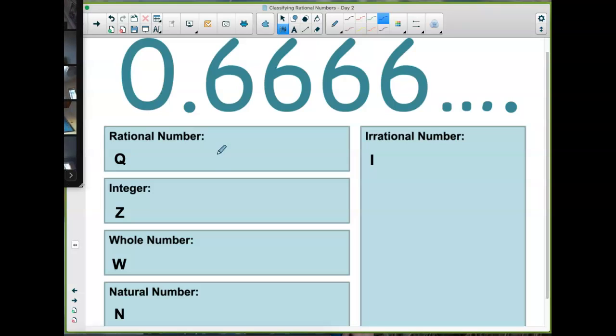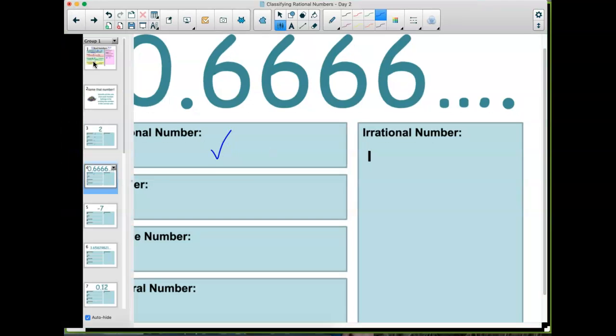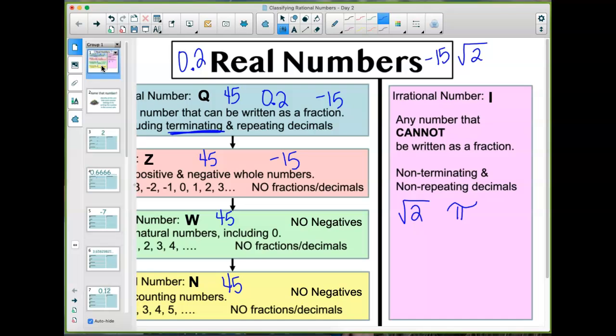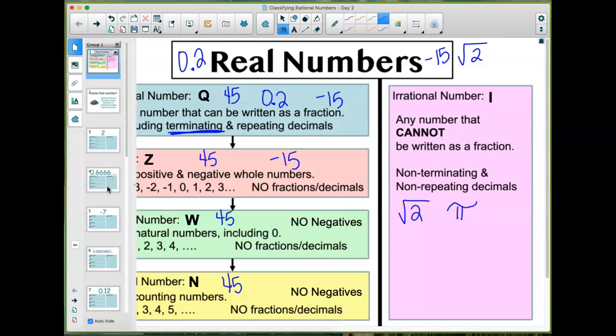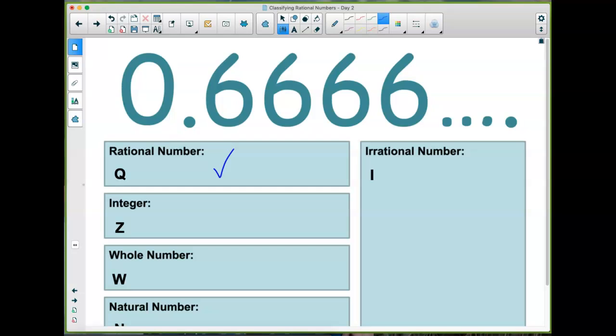This is a rational number. You should have had Q. Repeating decimal, look at your definitions. A rational number is any number that can be written as a fraction, including terminating and repeating decimals. If it's a repeating decimal, it's a rational number. So you should have just had rational on that one.